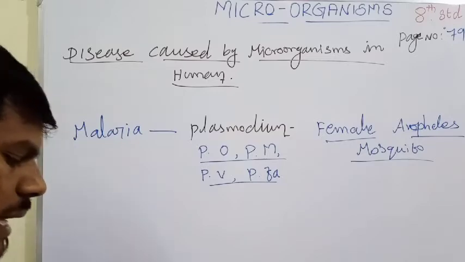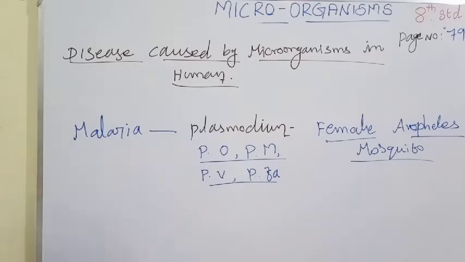Symptoms: vomiting and high fever. High fever means the fever is present for 3 days, the next day the temperature is not reduced, and it again increases and reduces, lasting 3 or 4 days.